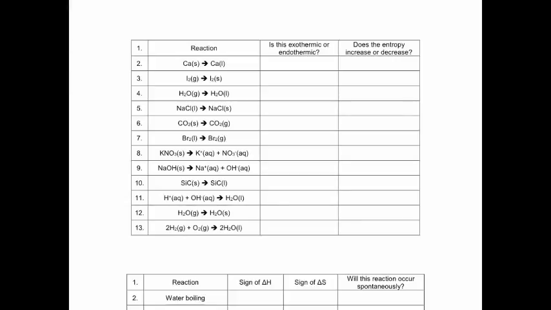And when we add heat, that means that it is endothermic. Now, to determine the entropy or the chaos or randomness of the system, when we're going from a solid to a liquid, is it becoming more chaotic or less? Well, it's becoming more chaotic, so we have an increase in entropy.